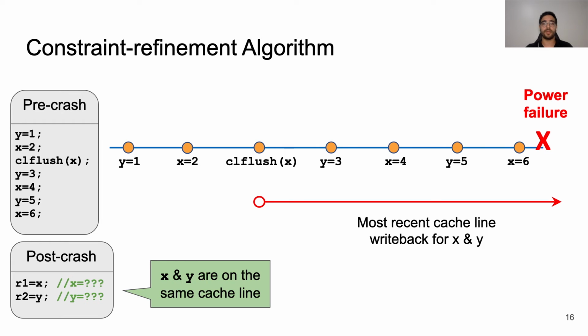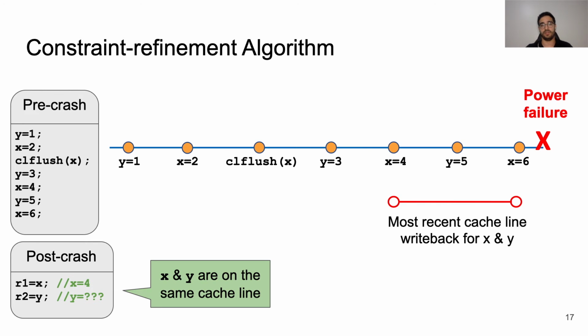After the CLFlush, the program performs the store y equal 3, x equal 4, y equal 5, and x equal 6, and finally, the power is lost and the program fails. The red interval indicates that when the machine is powered back up, the persistent storage may have the values of 2, 4, and 6 for variable x, and 1, 3, and 5 for variable y that the post-crash execution potentially can read from them. Suppose the post-crash execution reads the value 4 for variable x.